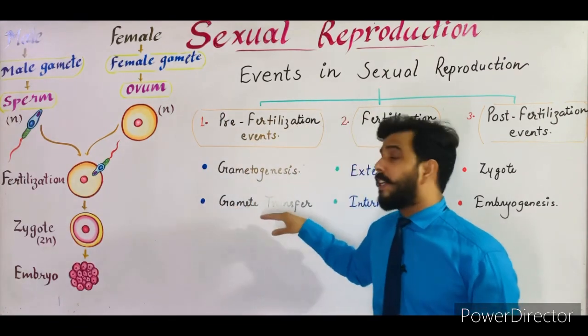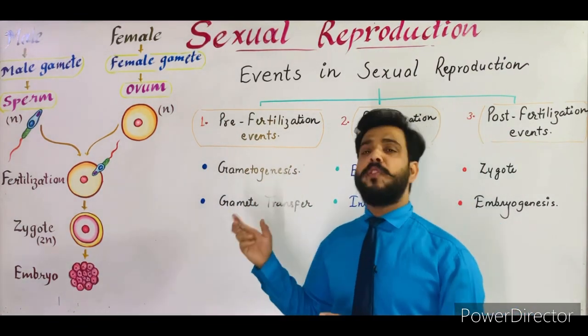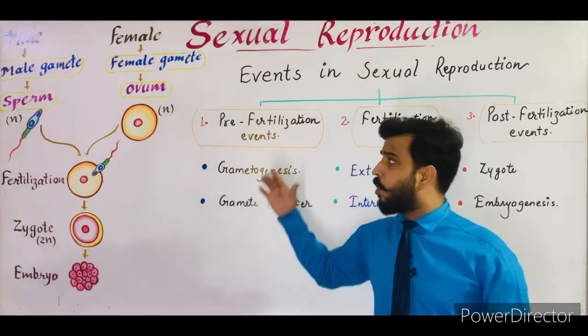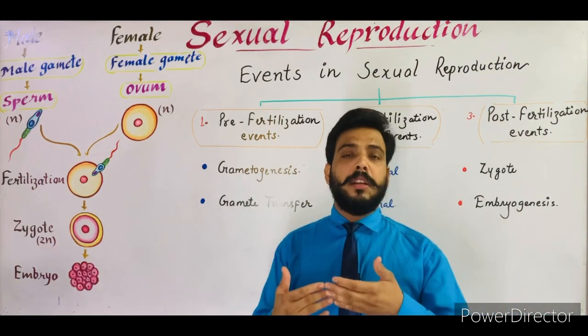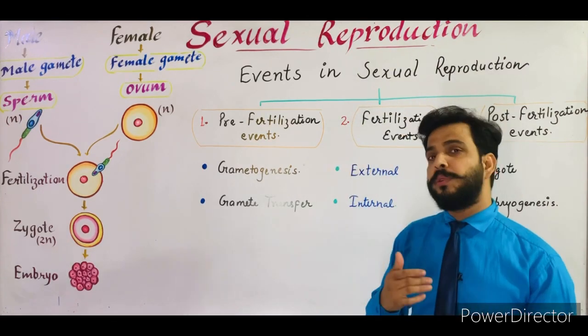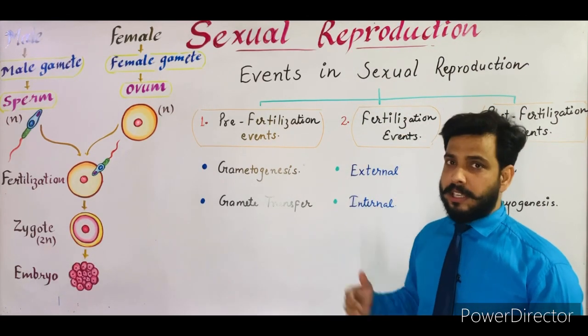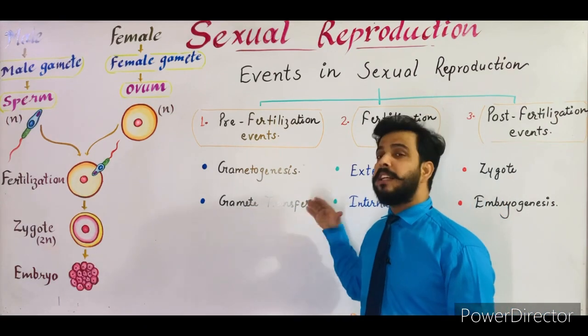The second one is gamete transfer. After the formation of gametes, or the gametogenesis, the gamete transfer happens, so that male and female gametes can fuse. Before the fusion, the transfer of gametes is very essential. So this process is known as gamete transfer.